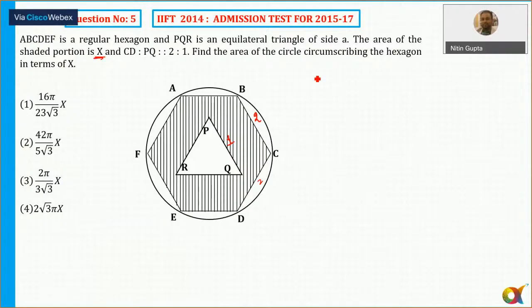So area of the shaded X is equal to area of the hexagon. Area of the hexagon is equal to what? That we all know, 6 into 2 square minus area of this equilateral triangle, which is root 3/4 into square. Okay. So in any case, that is the value of X. It will be coming out to be equal to how much? 2 and 2 will cancel. So that is 6.